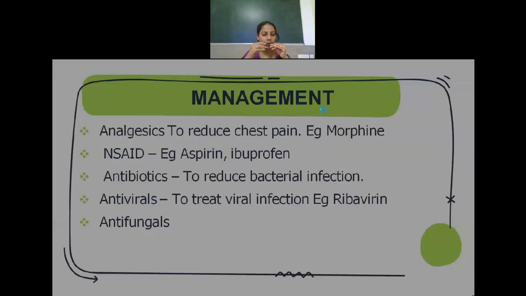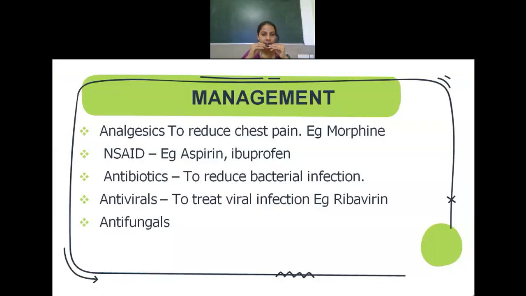Next, moving on to the management of myocarditis. So medical management, as we are aware, since most of the time infectious agents are responsible for myocarditis, we need to give drugs in order to reduce the infection, like antibiotics or antifungals, antivirals. Such drugs have to be given. Commonly, we give antibiotics to reduce the bacterial infection, and antivirals to reduce the viral infection, for example ribavirin. Antifungals like amphotericin B also can be given.